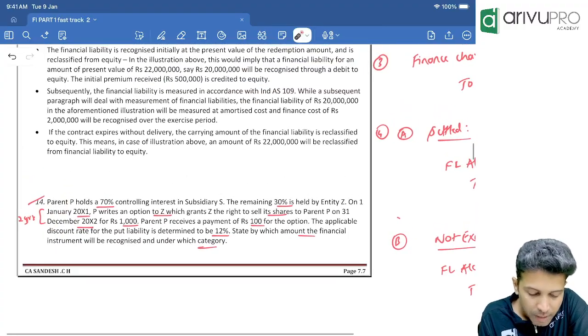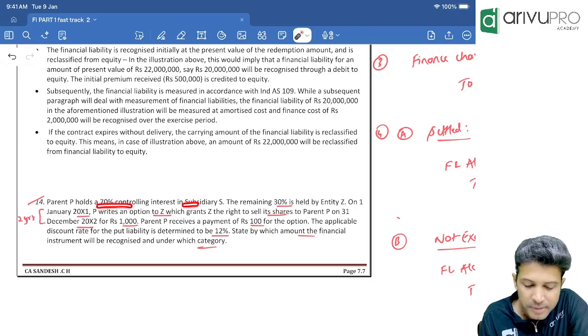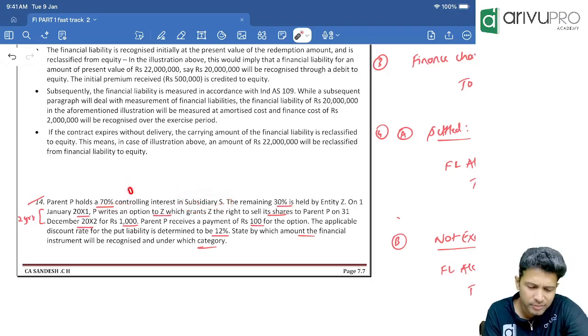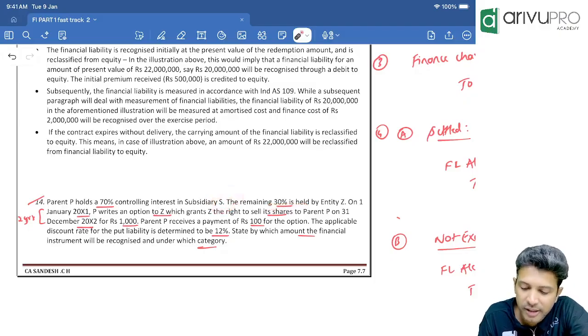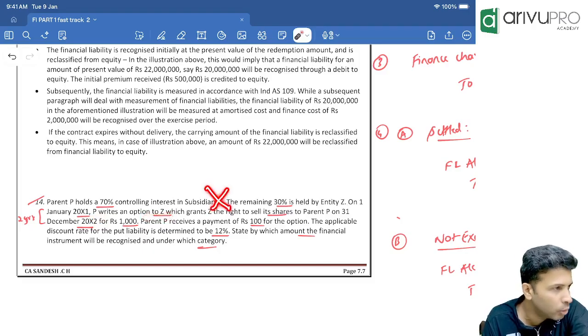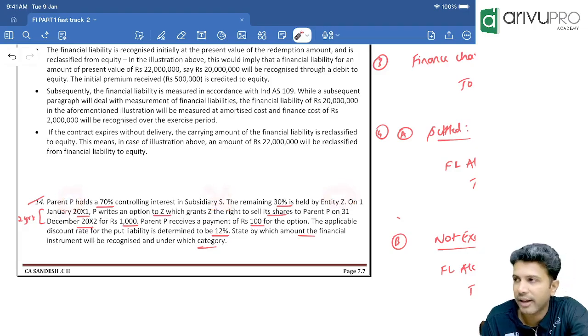Let's do this first. Parent company P holds 75% controlling interest in subsidiary. Fair enough. With more than 50%, automatically you get control. So P is parent, S is subsidiary. The remaining 30% shares of subsidiary is held by entity Z. So S has two shareholders: P to the extent of 70%, Z to the extent of 30%. That's the shareholding pattern. On 1st January 20x1, P writes an option to Z. So that means there's a transaction happening. Is S involved here? No. P and Z have made some contract.